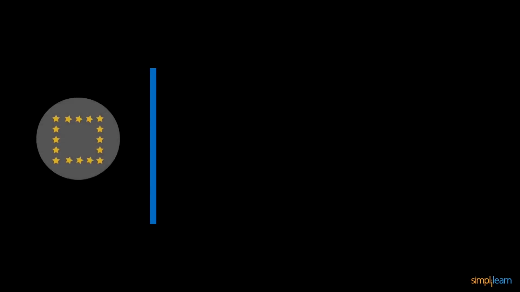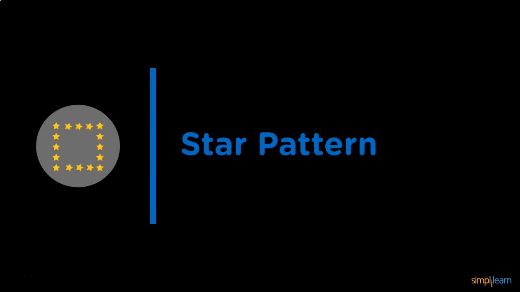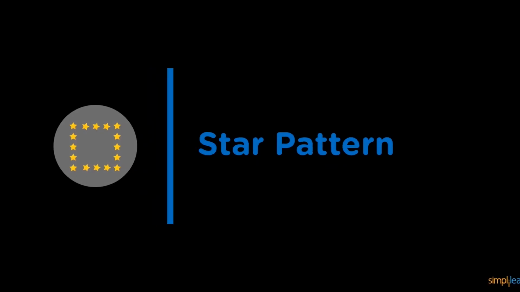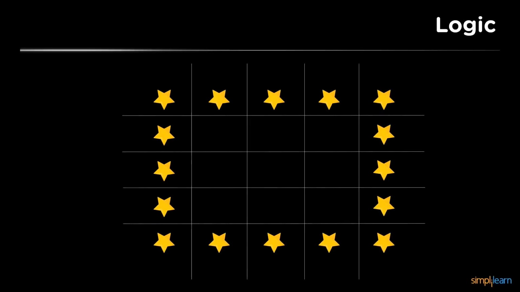So the next pattern after the triangle pattern is the box pattern. This particular program will be completely similar to the previous program. The only difference is we need to find the locations where we need to print stars so that the resultant pattern looks like a box. For that, we will make some changes in our program, and those changes will be related to the rows and columns. Now let us understand the logic.